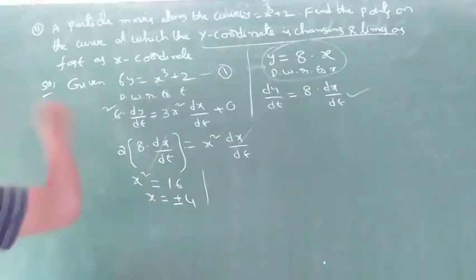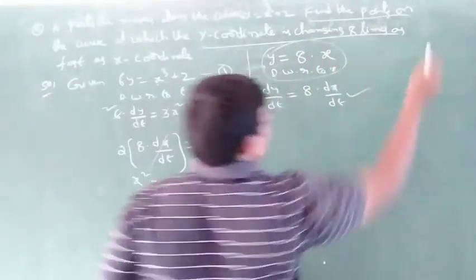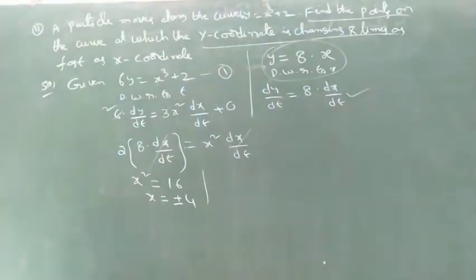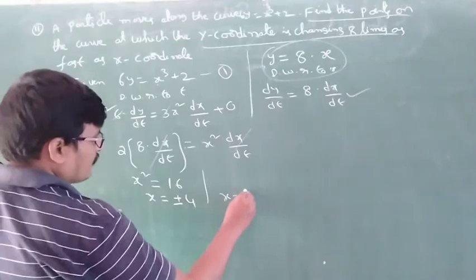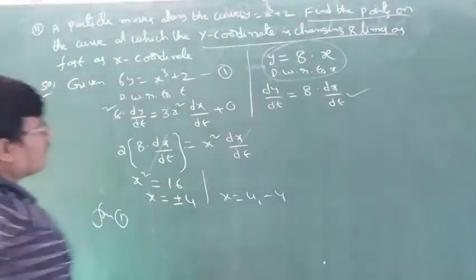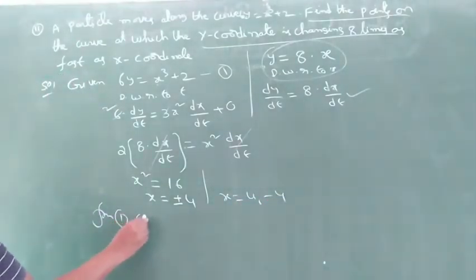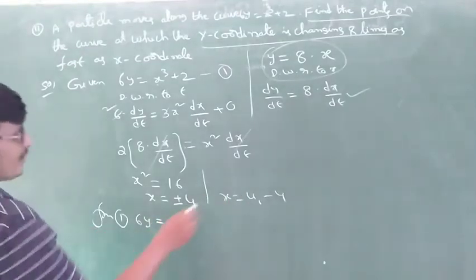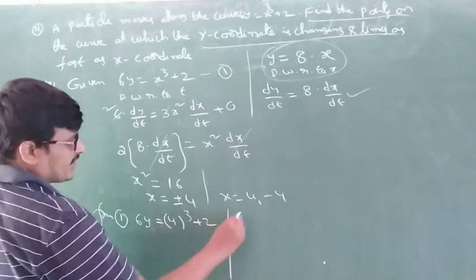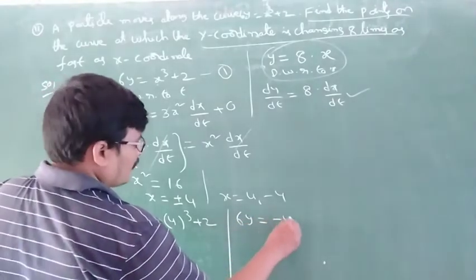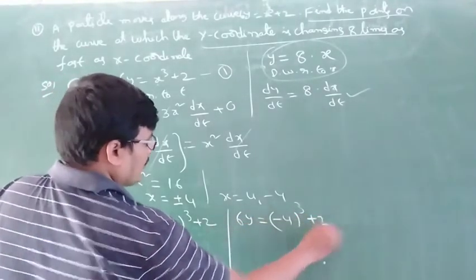Find the points. What do we have to find? Find the points on the curve. So from 1, put x is equal to plus or minus 4, that is plus 4 or minus 4. From 1, 6y is equal to first taking 4 cube plus 2. Next again 6y is equal to minus 4 whole cube plus 2.